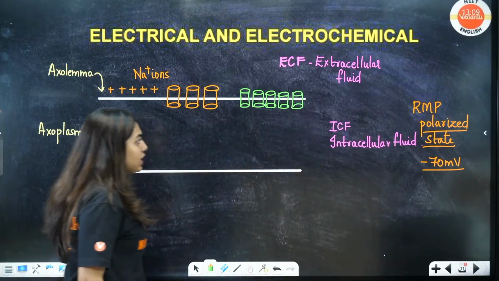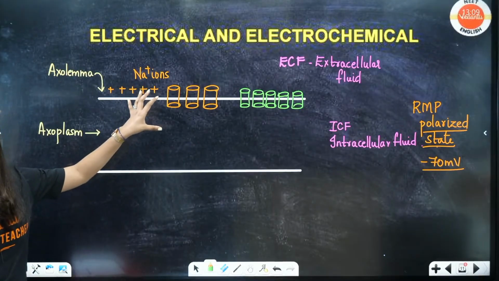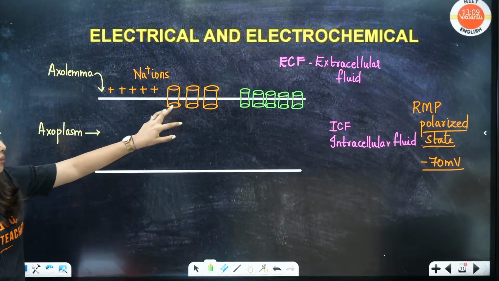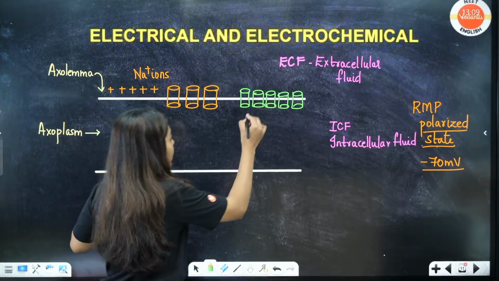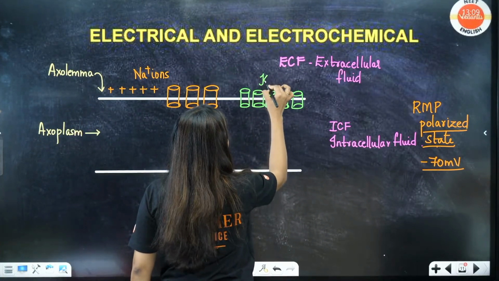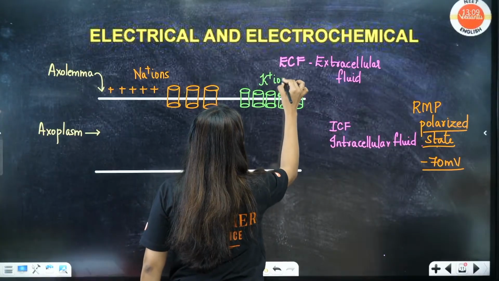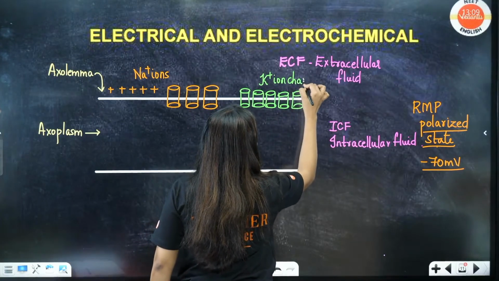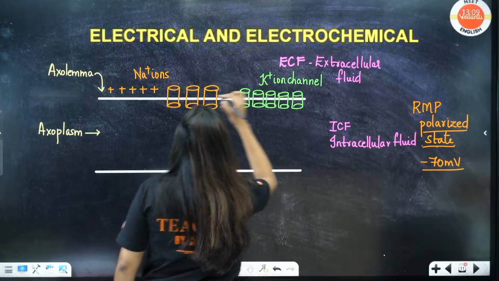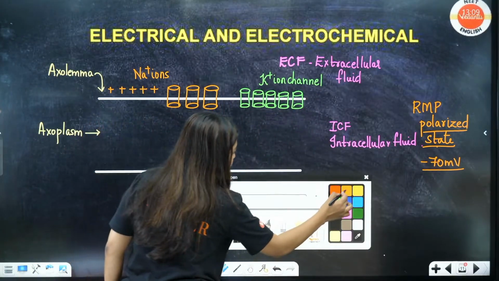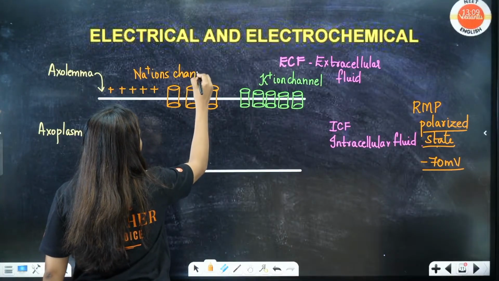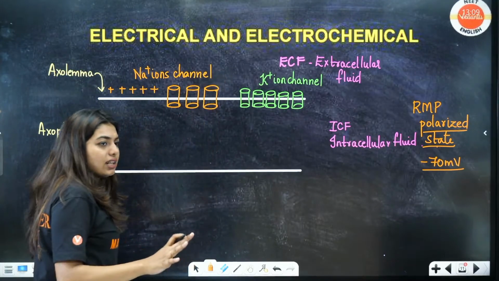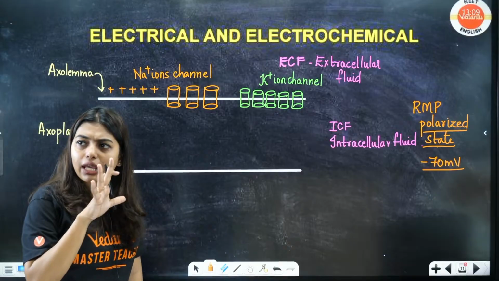These are potassium channels. On the axolemma, there are some sodium channels and some potassium channels. These are your sodium channels. Now students, it is very simple. We understand one thing: whatever channel is always open is working passively.